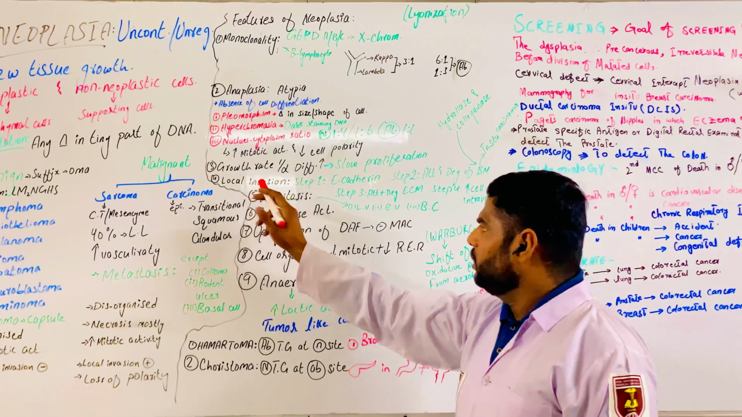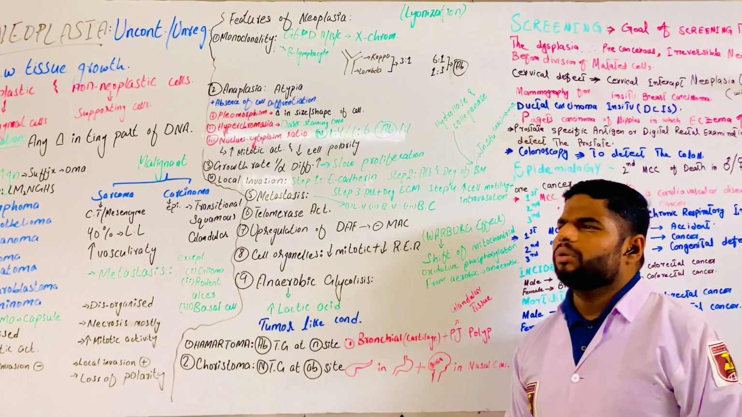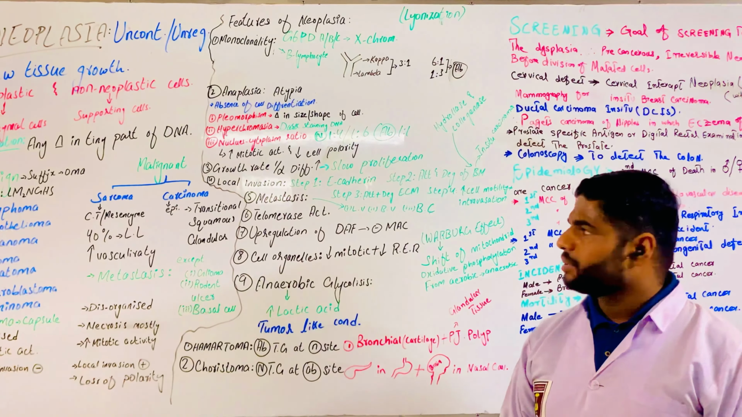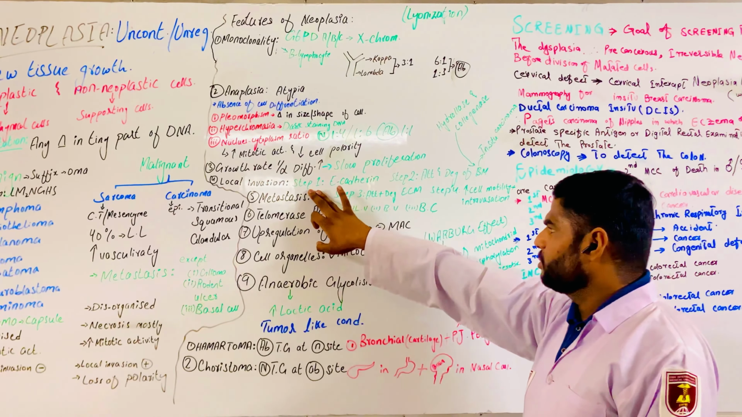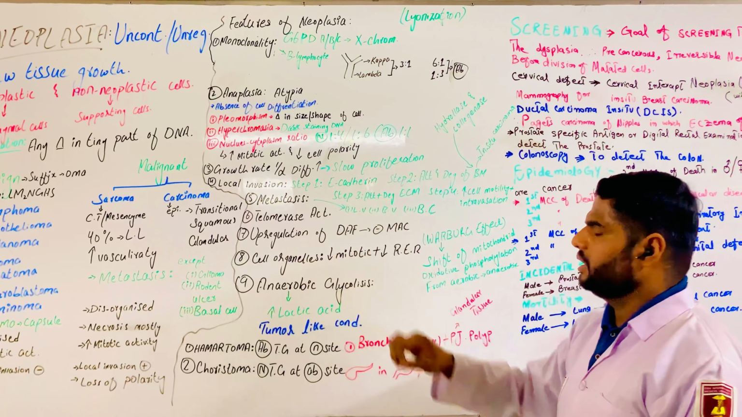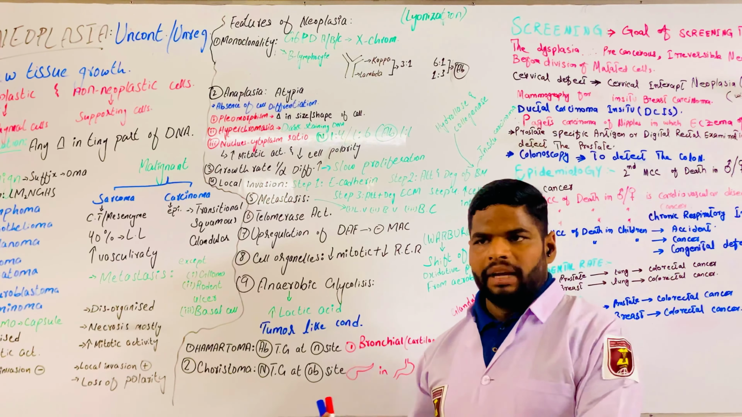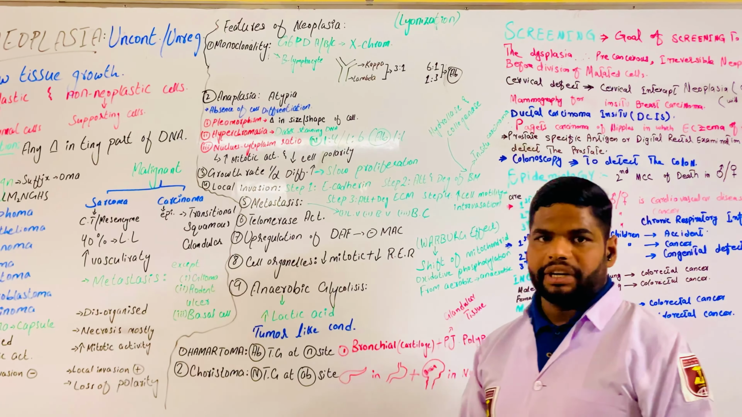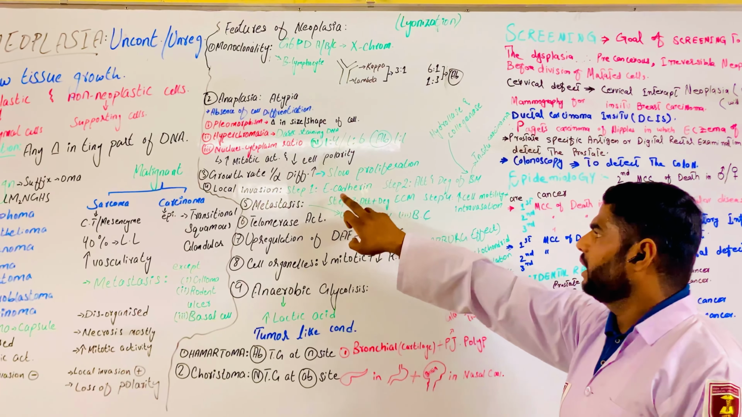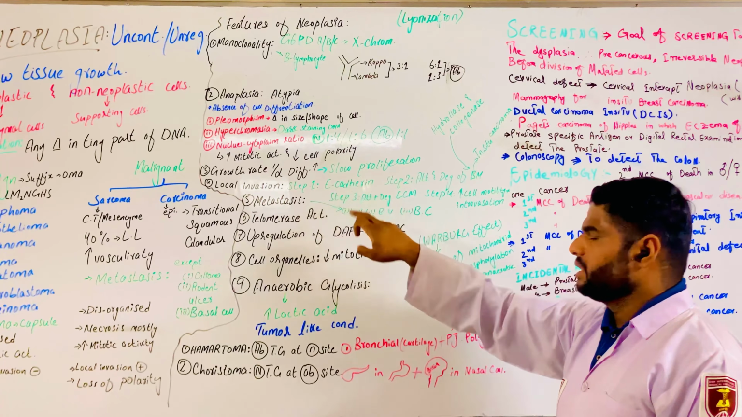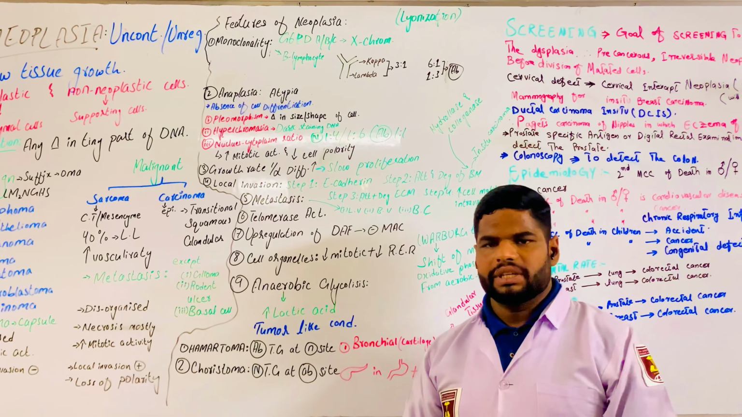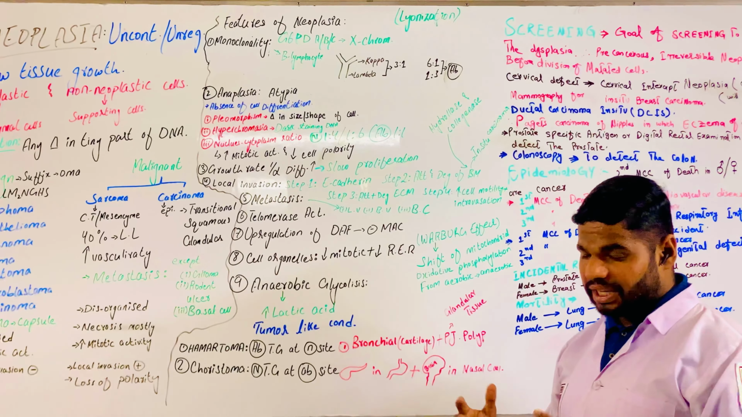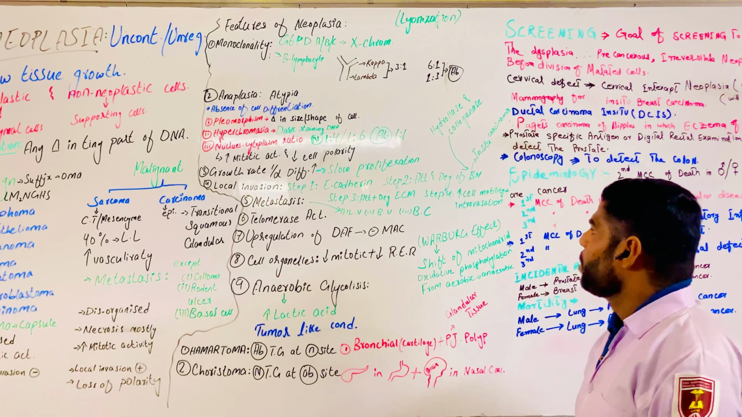Next one is local invasion. Local invasion is divided into 4 steps. Step number 1 is loss of adherence. Firstly, the neoplastic cell is attached to the normal cells. Loss of adherence means loose attachment between the cells. Each cell is loosely attached to the others.